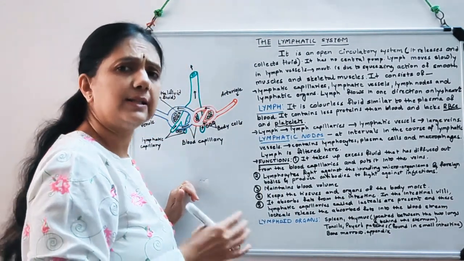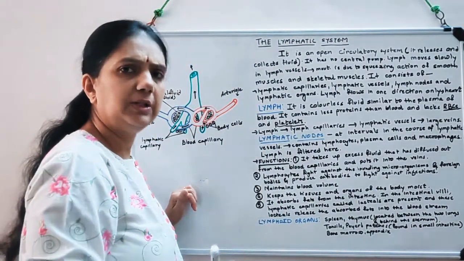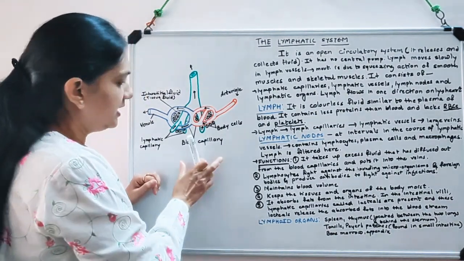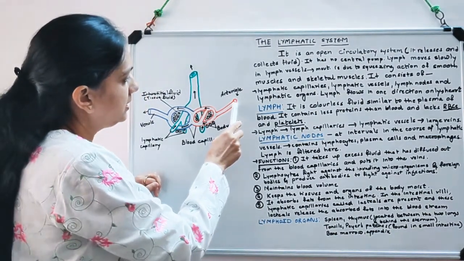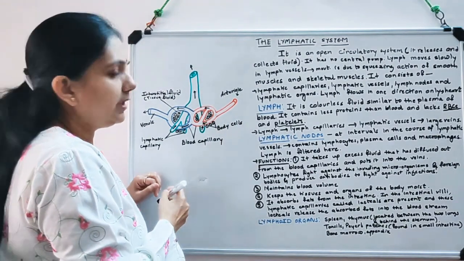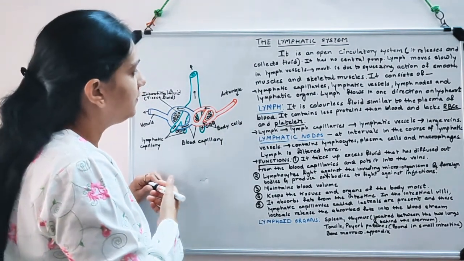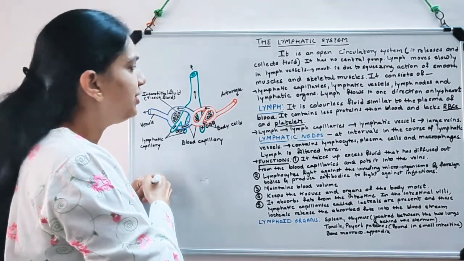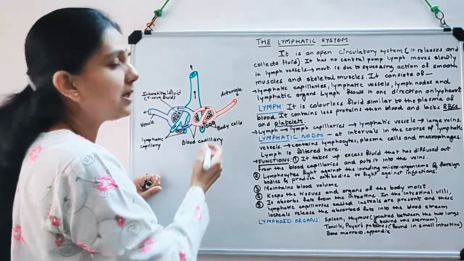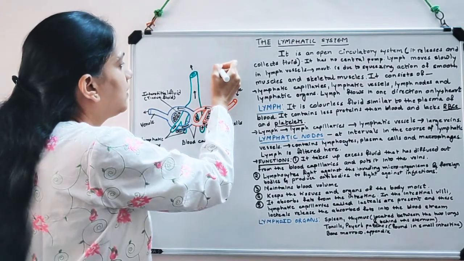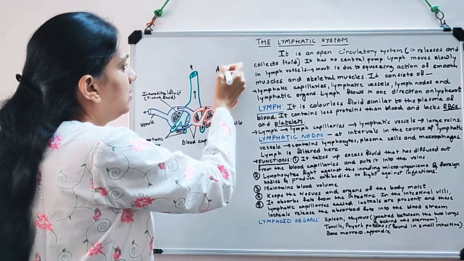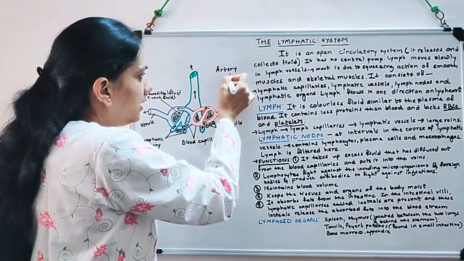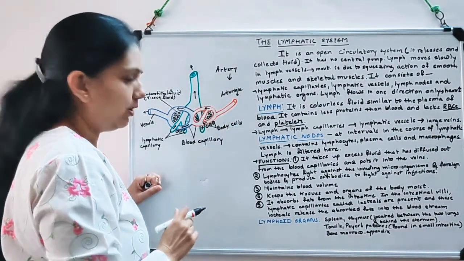Now let us understand the mechanism, then we take up the other details. Now in this diagram, this is a blood capillary. This is the arteriole. Now we have done blood vessels in the previous classes. So you know artery keeps on dividing and forms arteriole. So I can write over here artery, and from artery there is formation of arteriole.